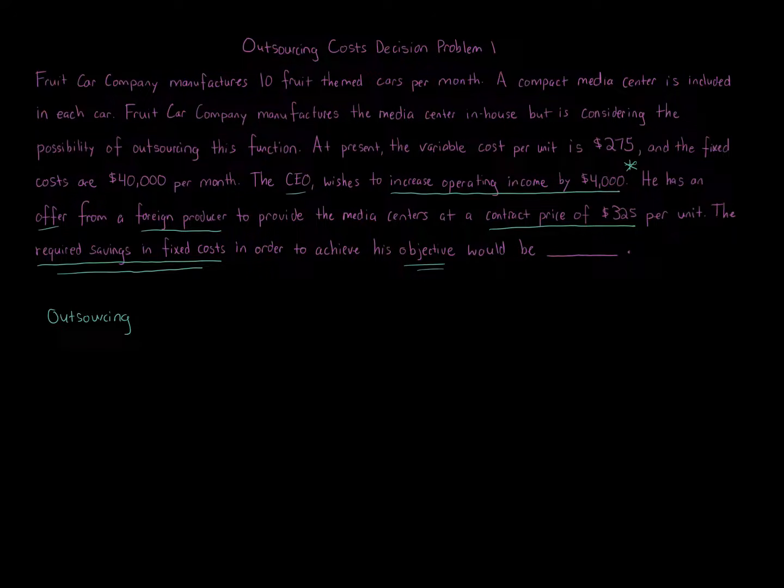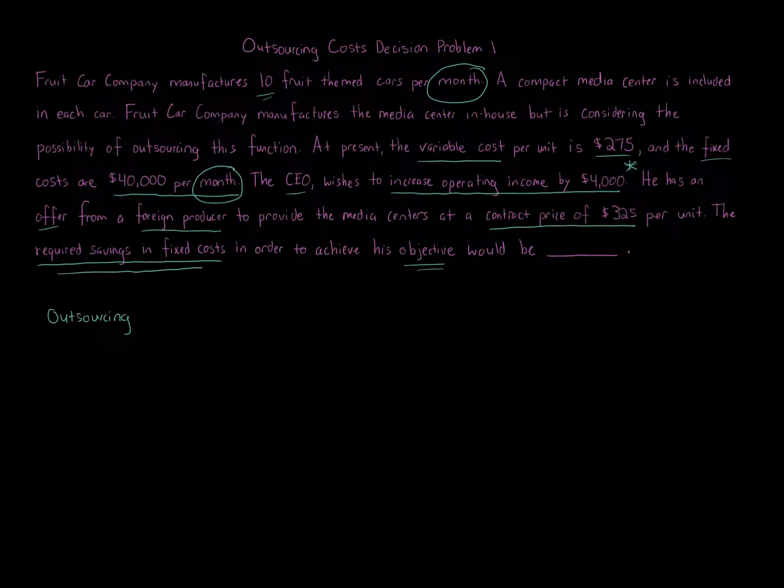We're given variable costs per unit, $275 for the media center, and the fixed costs are $40,000 per month. So you're wondering, how exactly are we going to go about doing this? One thing to understand is that the CEO wishes to increase operating income by $4,000, and everything is given to us on a monthly basis, 10 cars per month. So we're doing things on a monthly basis, and everything is going to be a function of 10.